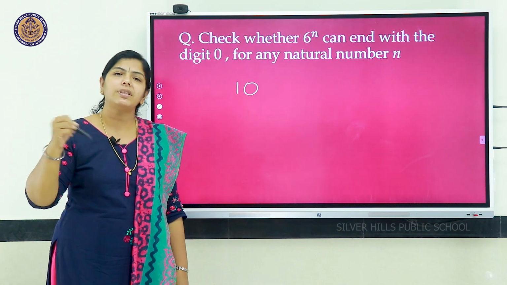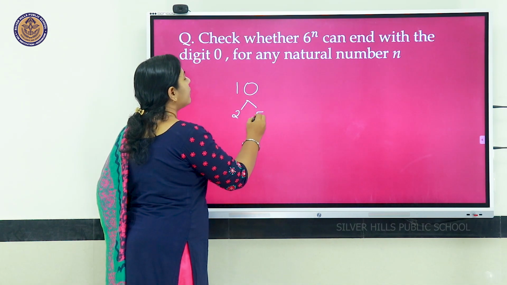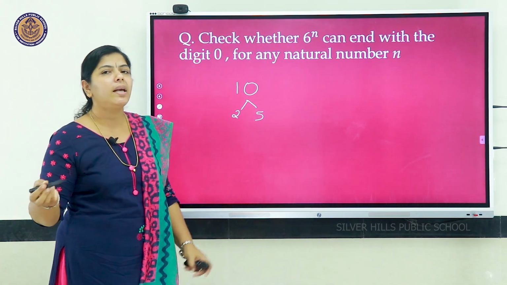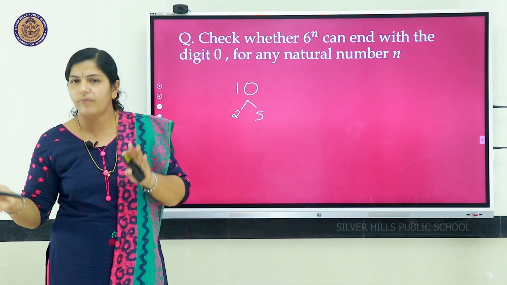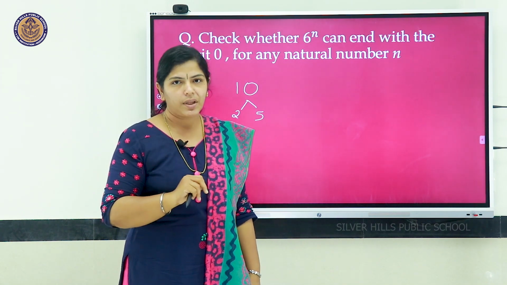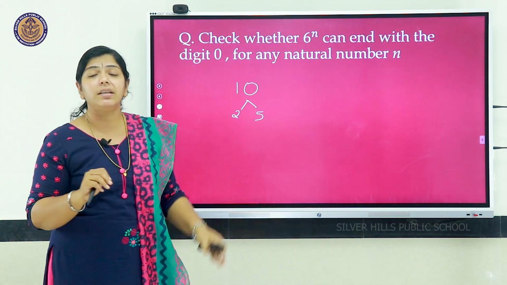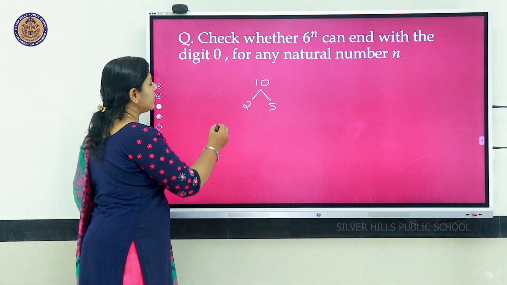So, what are the factors of 10? Factors of 10 are 2 and 5. So, normally if a number has factors 2 and 5, then it should be divisible by 10 and end with digit 0. But we can see 6 raised to n.